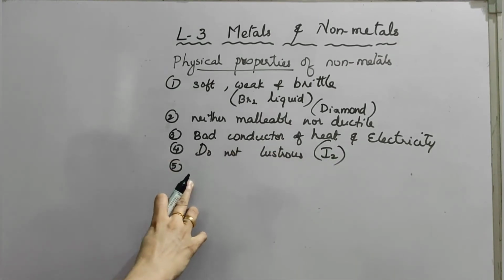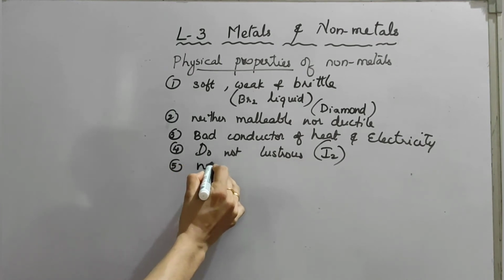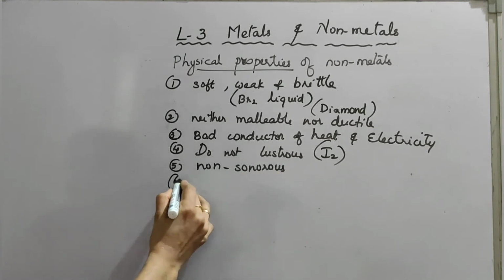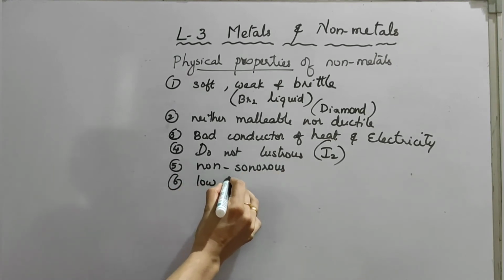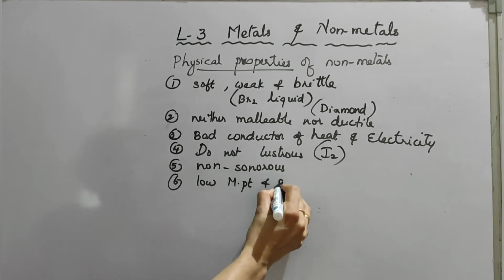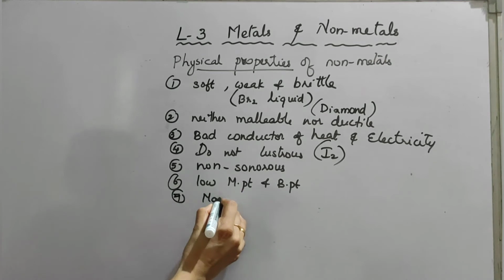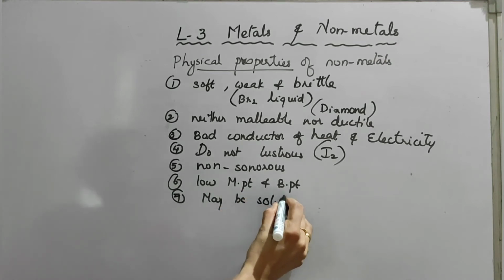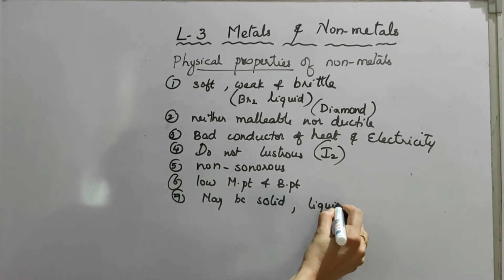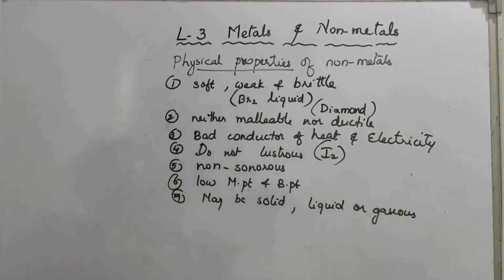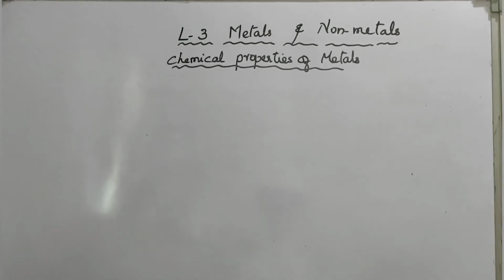And the fifth property, they are non-sonorous. And the sixth one, they have a low melting point and boiling point. Last one, they may be solid, liquid or gases. These are the physical properties of non-metals. Physical properties we completed. Let's talk about the chemical properties of metals.